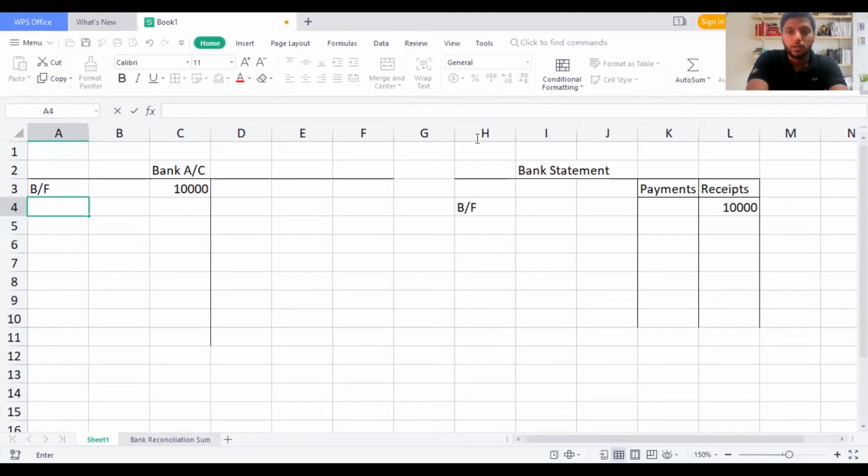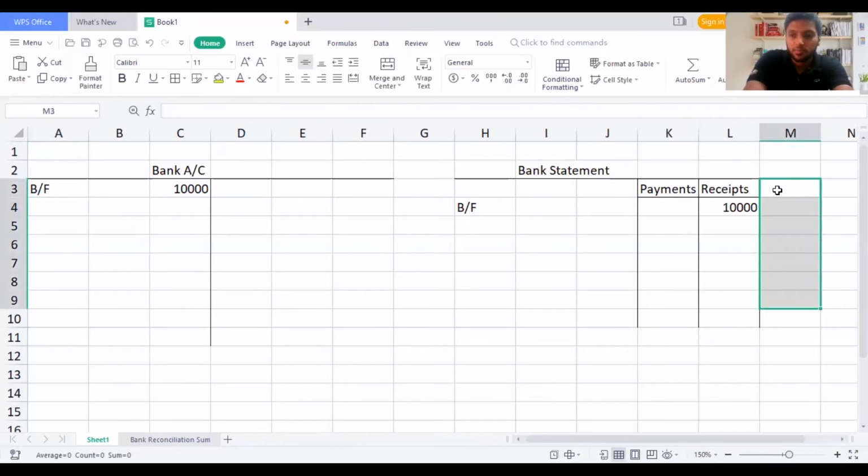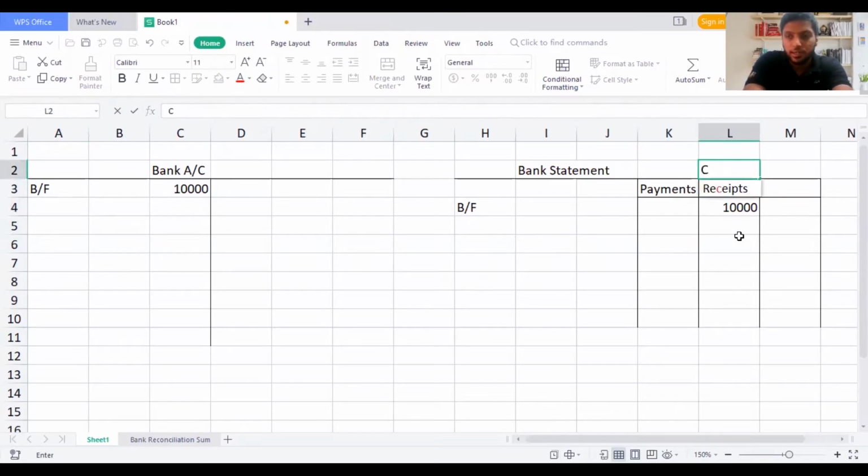I'm going to take another column. What is the column? Balance column. I'll put my top border and a right border to make it completely correct. So I'll write here balance. Now you need to understand one particular thing. In your exams, they won't give receipts and payments. They will give you directly as debit and credit. Here they will say credit, and here they will say debit, as per knowledge.